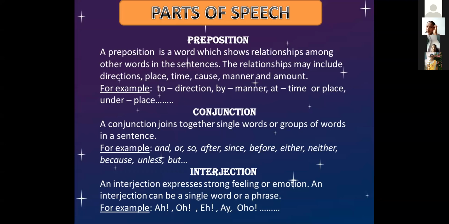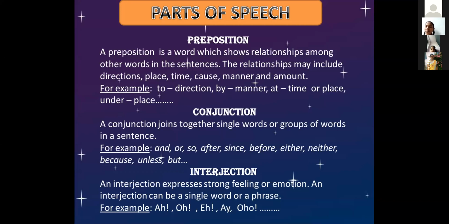Look at the next one here. Interjection. An interjection expresses strong feeling or emotion. An interjection can be a single word or a phrase. If you are expressing an emotion or a feeling, such as a happy feeling, sad feeling, angry feeling, excitement, anxiety, all these feelings come under interjections.